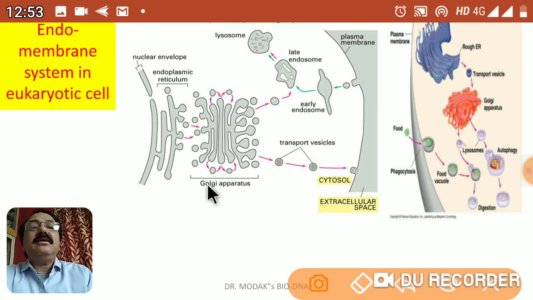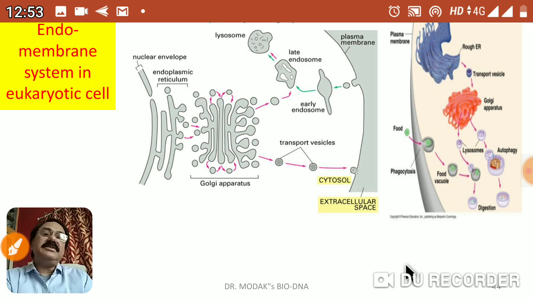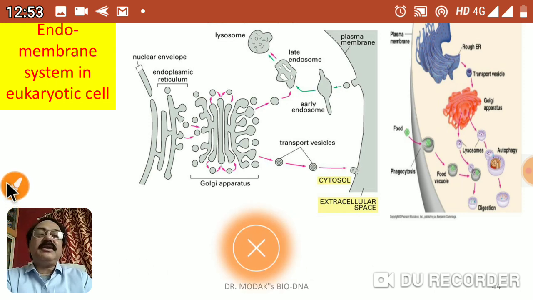So this is the endomembrane system of the eukaryotic cell, where the endoplasmic reticulum, Golgi complex and the lysosome together function differently, resulting in the combined effect of that particular cell. So this is very important to understand, friends. This endomembrane system is in a particular cell.